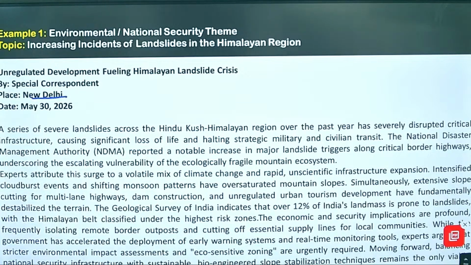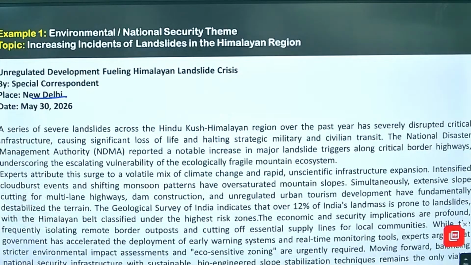Intensified cloudburst events, shifting monsoon patterns and oversaturated mountain slopes simultaneously, matlab back to back. Extensive slope cutting for multi-lane highways, cut ho rahe hain na mountains wagairah mein. These are all the key factors that are being mentioned in the mountain areas only. Usko cut karke kya bana rahe mountains mein? Highways and tunnels. So if we are drilling there, obviously mountains will be affected with that, or not. The plates will be affected with that. So all this will cause in what? Your landslides only, na?